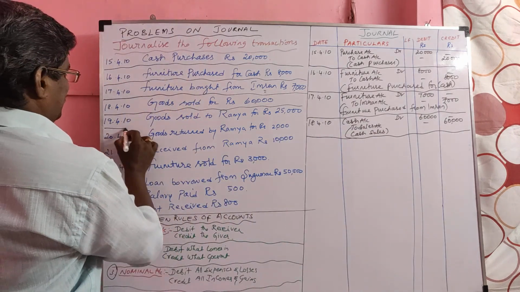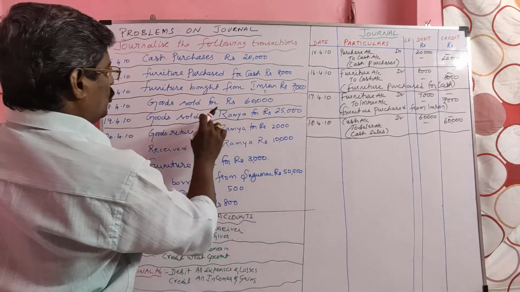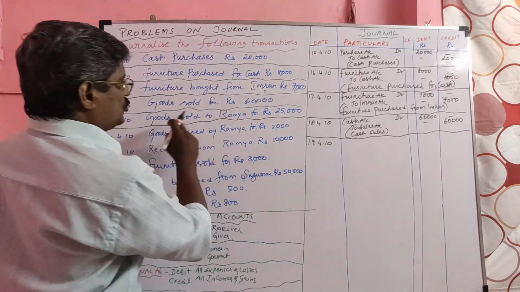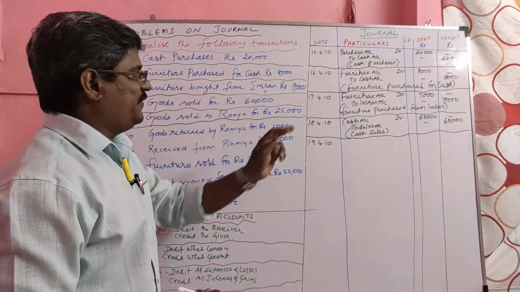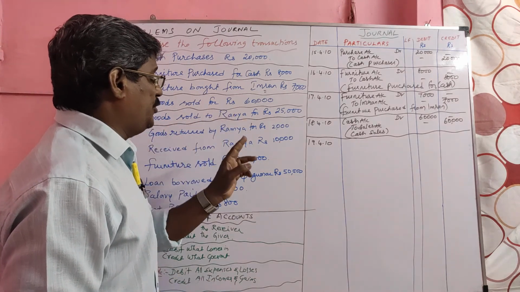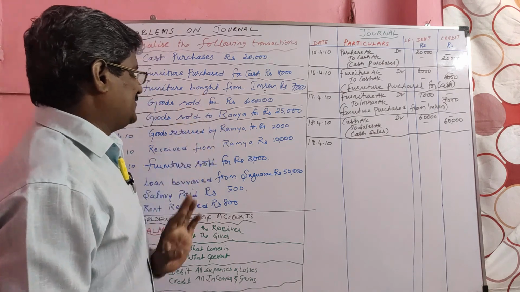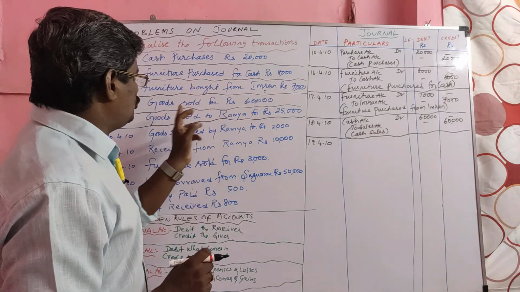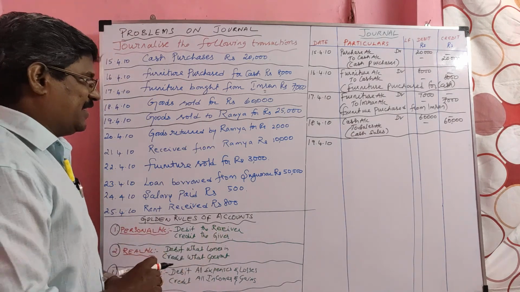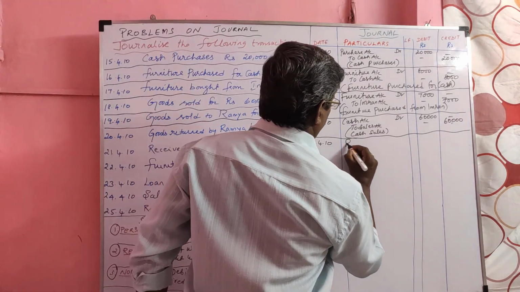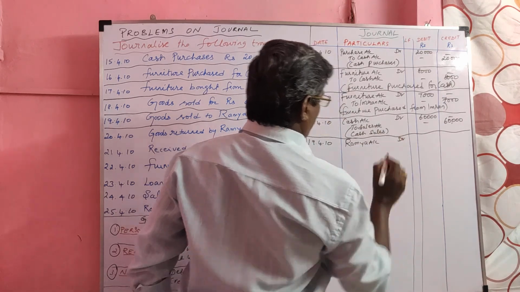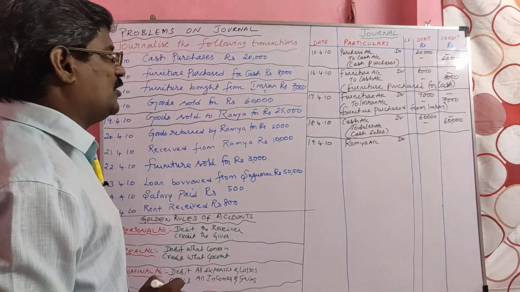Then on 19th, goods sold to Ramya for rupees 25,000. Here in this transaction, a name is given. If a name is given, I told you it is a credit transaction. So no cash received. Ramya belongs to personal account. Since he is a receiver, Ramya should be debited. Ramya account debtor. From us, what is going out? The goods are going out.